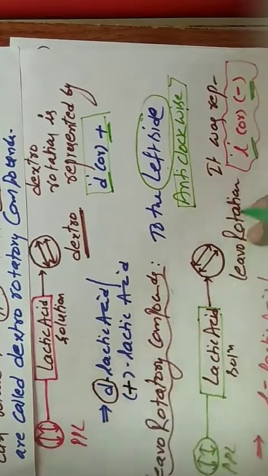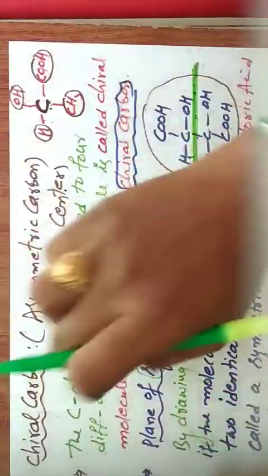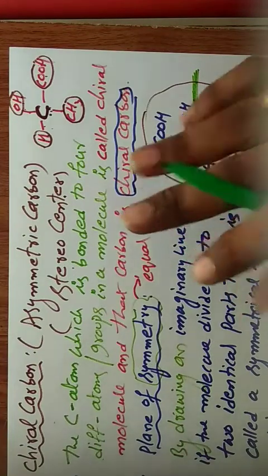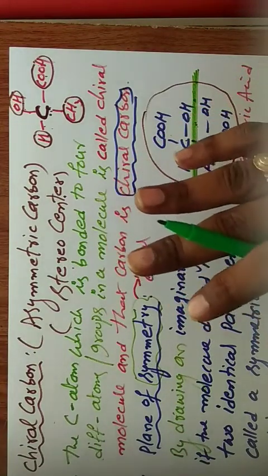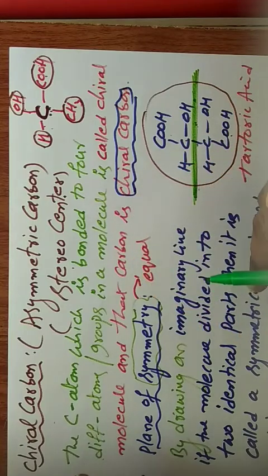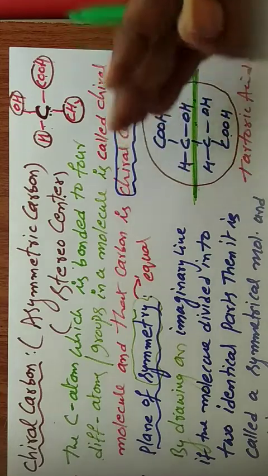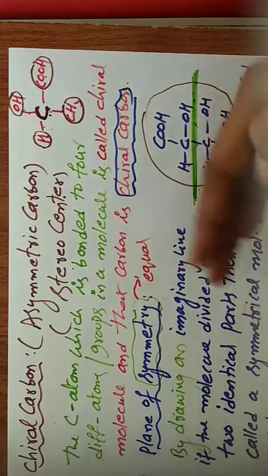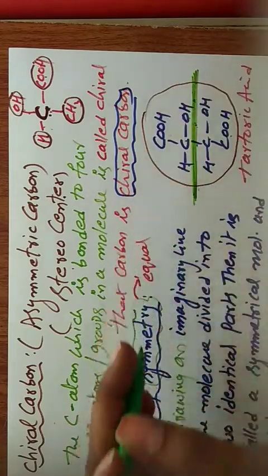So after that we will go to chiral carbon and plane of symmetry. These definitions are very important for the regular as well as the competitive track. In the competitive track, they ask some application questions. So the next topic is also there. Next class I will be discussing. Thank you.